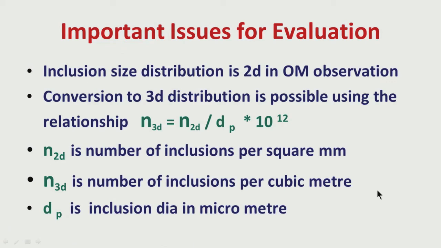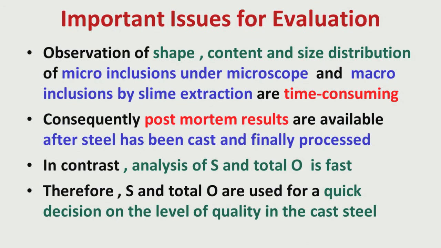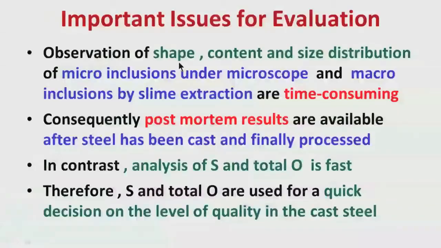Now, let us go into some other issues. We have talked about how these inclusions, whether micro or macro, can be evaluated. But the observation of shape is also very important. I have talked about the number and the sizes, but mostly inclusions are not necessarily always spherical.